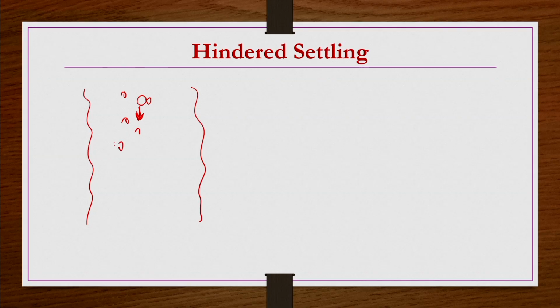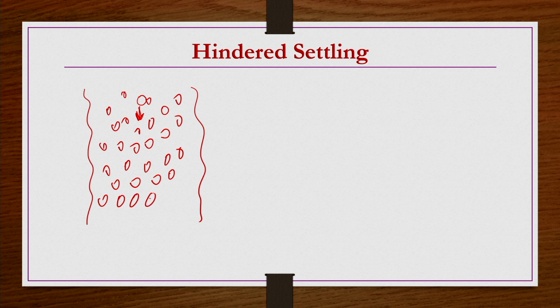So for that case, we are now going to do hindered settling. We are going to discuss in this lecture hindered settling, where a large number of particles are settling in a fluid like this. For the time being, we assume that the particles are of the same shape and size, so that developing the equation would be easier for us.